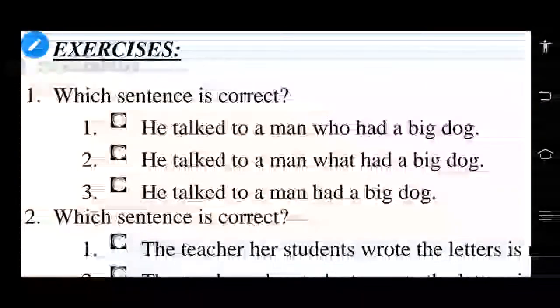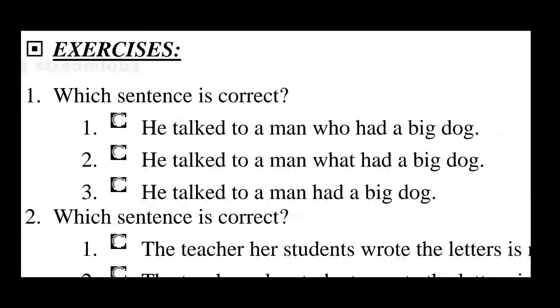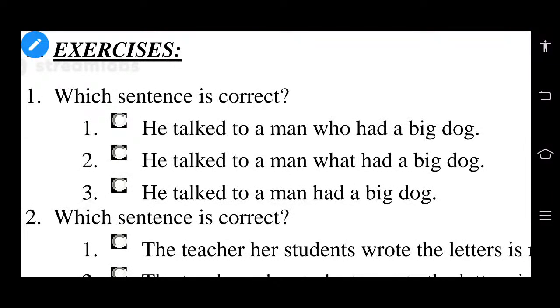Now see that out of the first three sentences, which sentence is the correct one? He talked to a man who had a big dog. He talked to a man what had a big dog. He talked to a man had a big dog. What is the correct sentence out of these three?